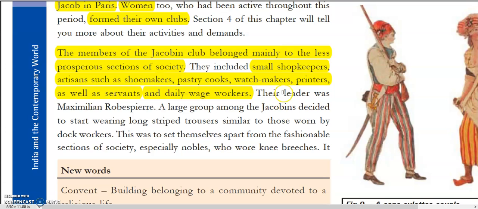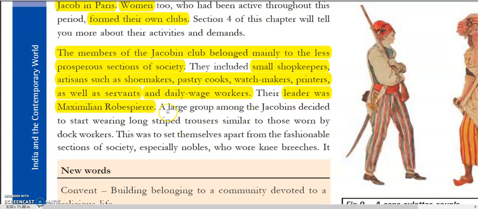Now, what about their leader? Their leader was Maximilien de Robespierre. This is how they pronounce it. So Maximilien Robespierre was their leader.